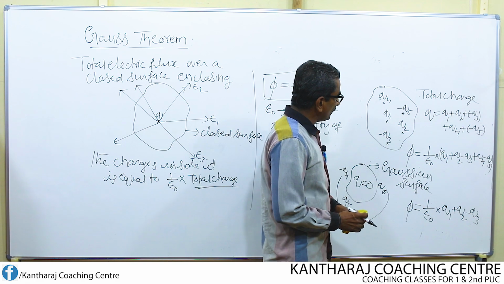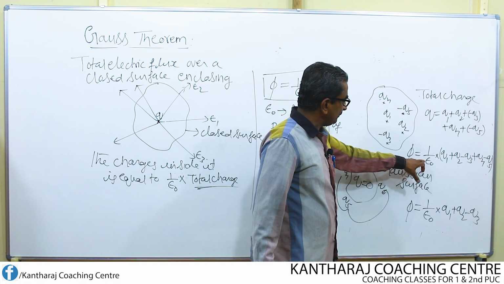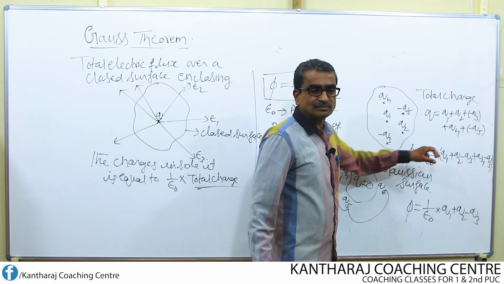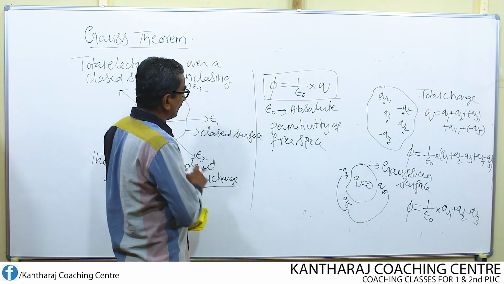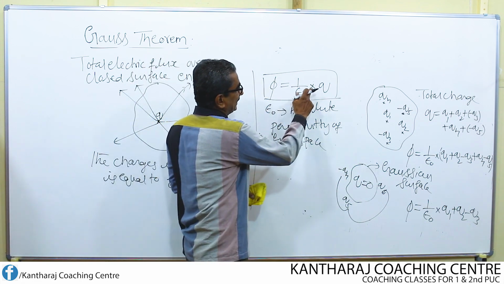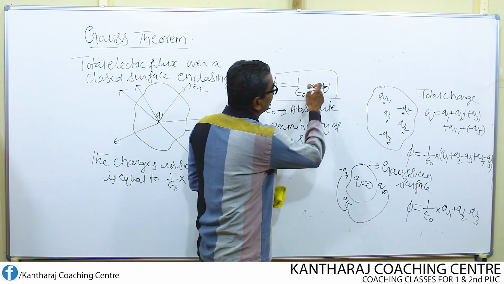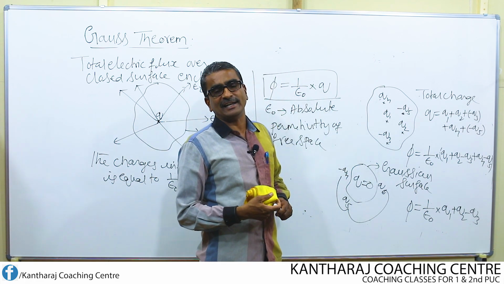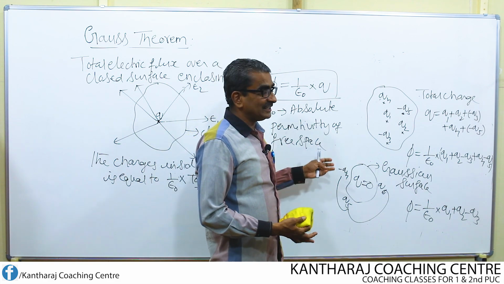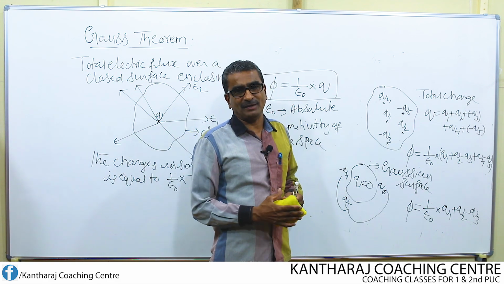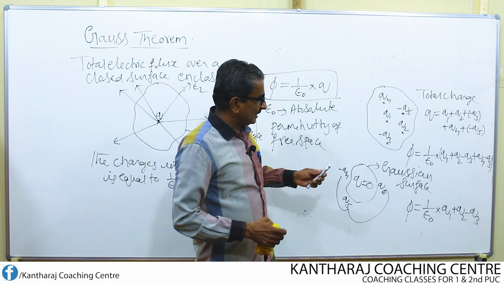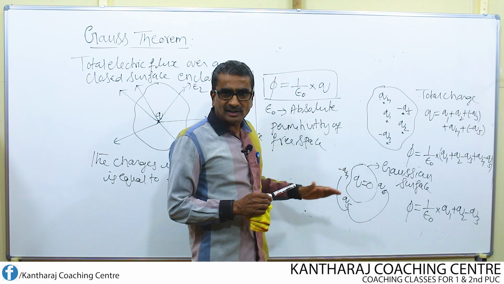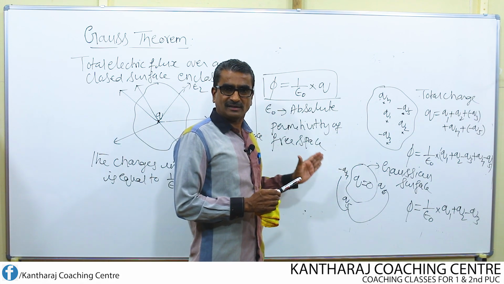When Q equals 0, look here, 1 over epsilon times the total charge, which means Q. Come back. According to the statement, 1 over epsilon times q. What is q inside the surface? 0. So flux becomes equal to 0. If no charges are enclosed, then Gauss theorem cannot be applied. I hope that now you understood clearly about the Gauss theorem.